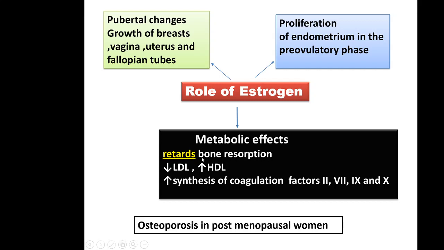There will be bone resorption, and bone resorption will ultimately lead to osteoporosis, porotic bones, which can lead to easy fractures. So in post-menopausal women, osteoporosis is common. So these are a few important physiological effects of estrogen. There are many others, but these are the few important effects.